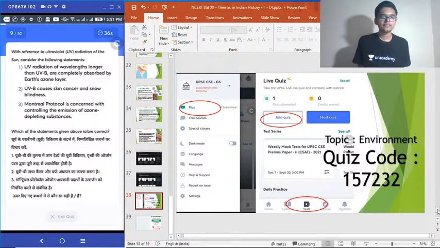9. With reference to ultraviolet radiation of the sun, consider the following statements. 1. UV radiation of wavelengths longer than UVB are completely absorbed by Earth's ozone layer. 2. UVB causes skin cancer and snow blindness. 3. Montreal Protocol is concerned with controlling the emissions of ozone depleting substances. Which of the above statements is or are correct?